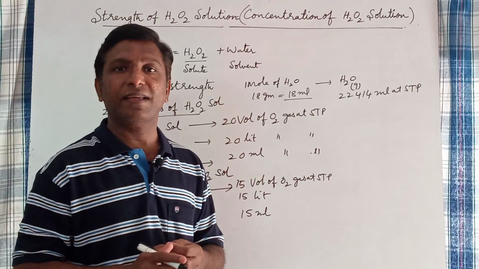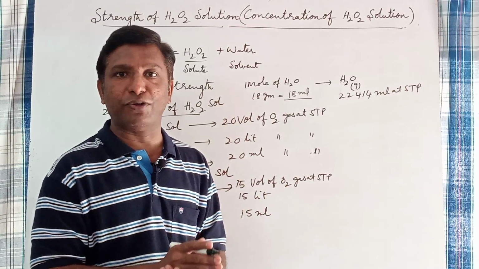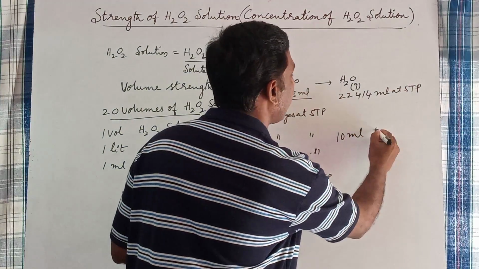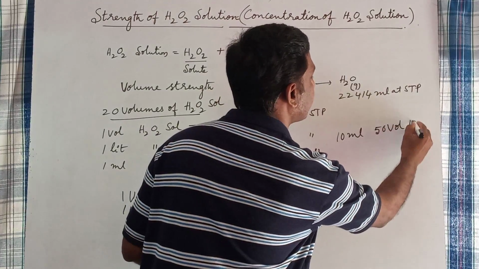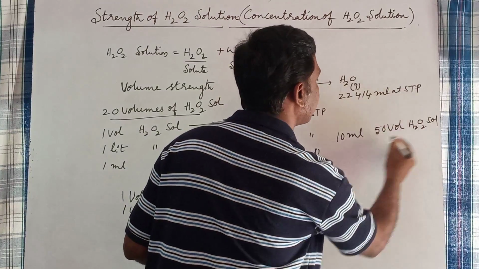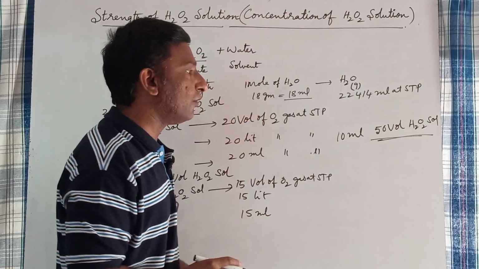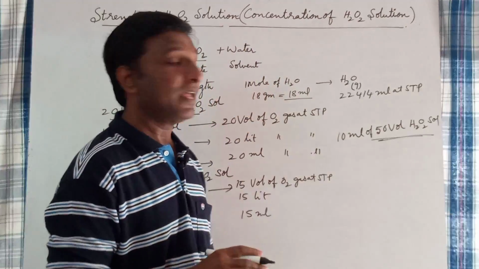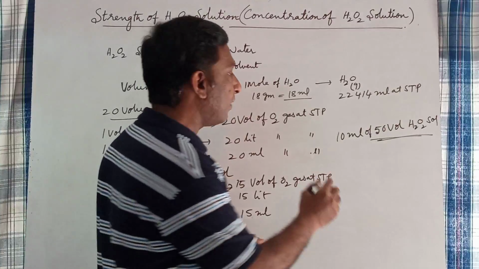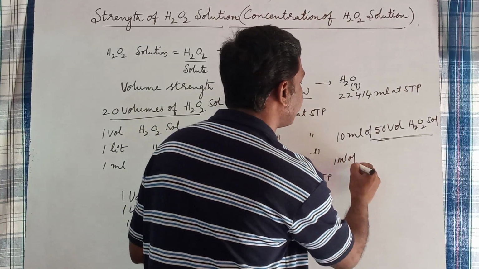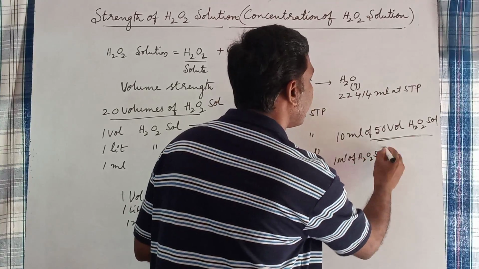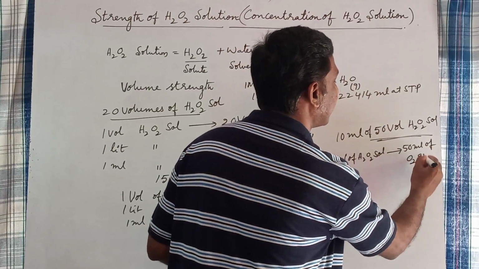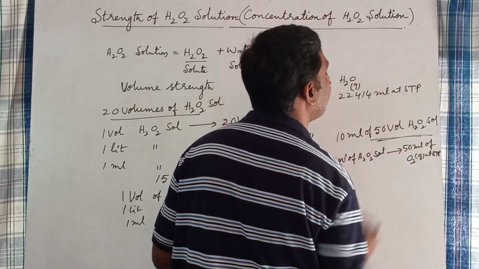Now see this question. How much volume of oxygen gas is produced by decomposition of 10 ml of 50 volumes of H2O2 solution? That is the volume of oxygen gas produced on decomposition of 10 ml of 50 volumes of H2O2 solution. 50 volumes of H2O2 solution means 1 ml of H2O2 solution on decomposition gives 50 ml of oxygen gas at STP. That is why it is said to be 50 volumes.